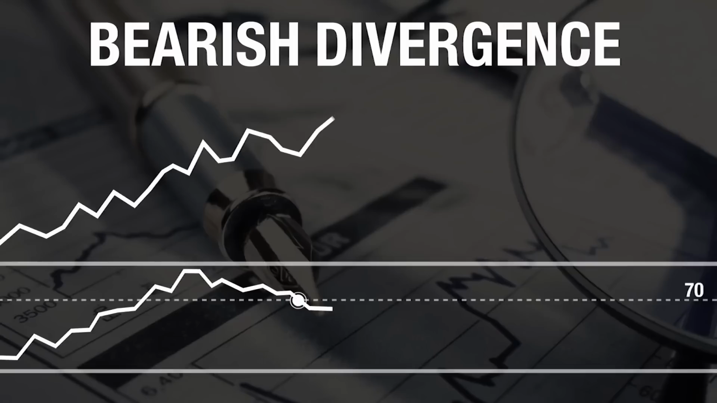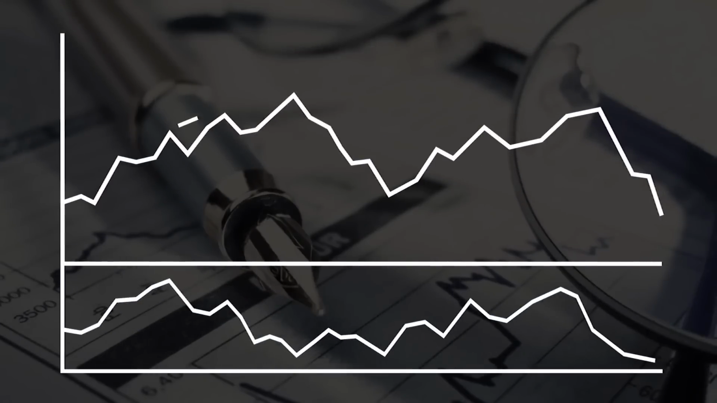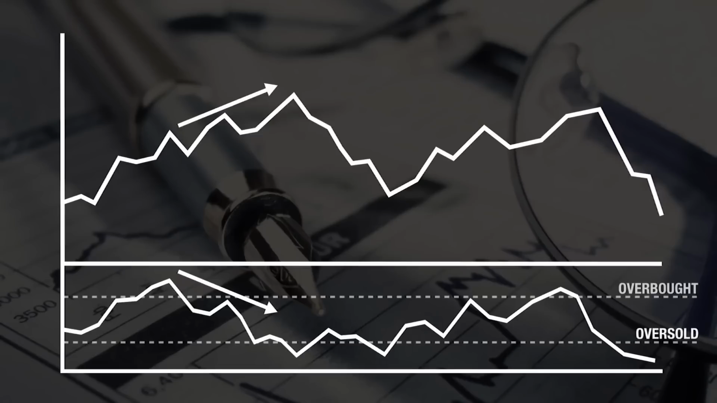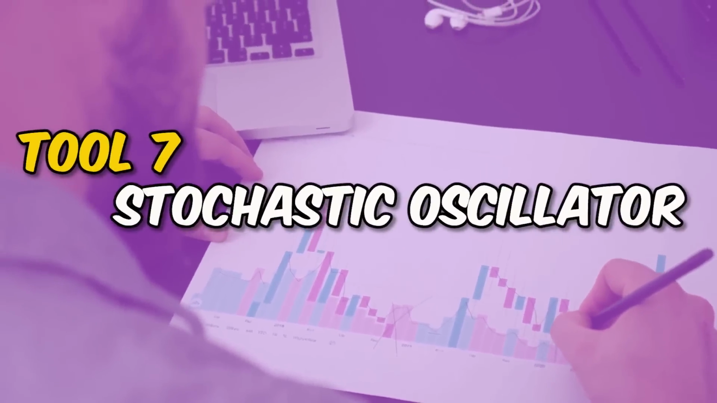A stock will frequently hold above the 30 level during uptrends and will frequently reach 70 or higher. When a stock is in a downtrend, the RSI will usually stay below 70 and it will frequently drop to 30 or lower. Another important trading tool is the Stochastic Oscillator.